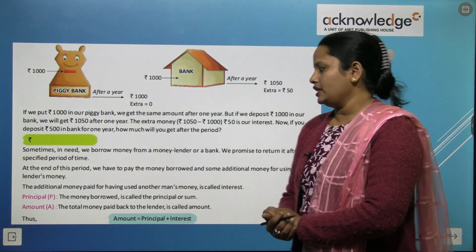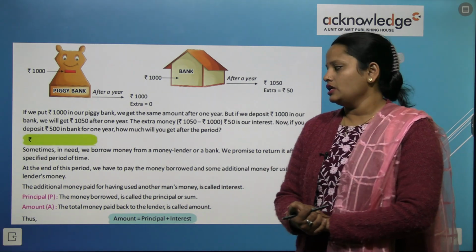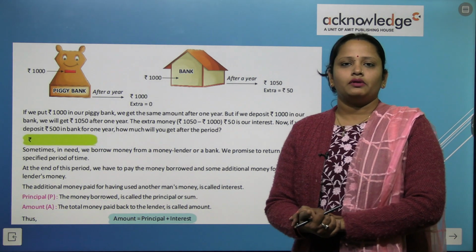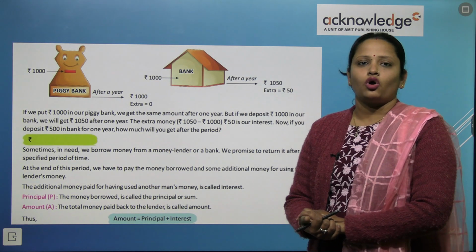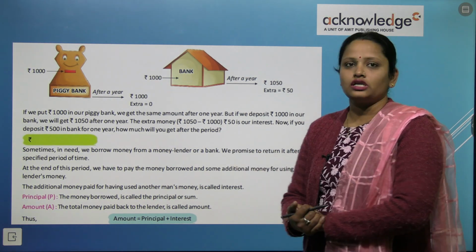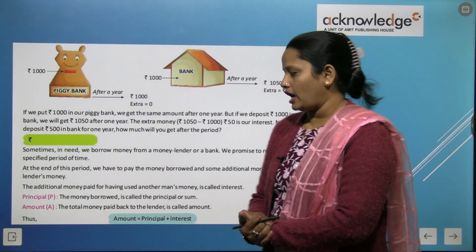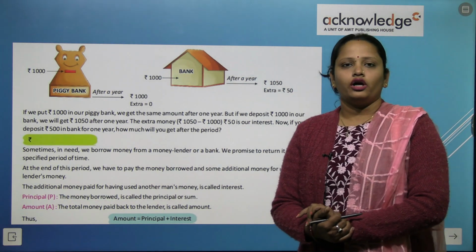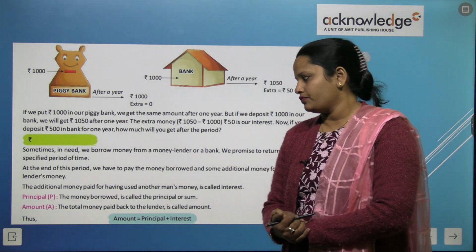At the end of this period, we have to pay the money borrowed and some additional money for using the lending money. So after this time, we have to return that money, and on top of that pay some more money to that money lender because we had borrowed from them. So the additional money paid for having used another man's money is called interest. And this extra money we give them is called interest.